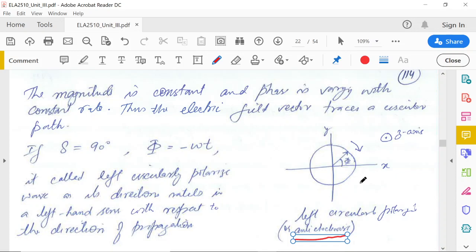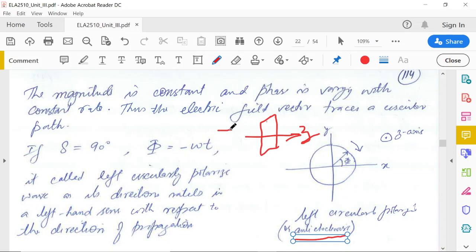So why is it called anti-clockwise? Because if you see from the back side, the wave is moving in the z direction. So if z is this one, and you're moving in this direction along the z axis. Instead of seeing from this side, we are watching from, for example, this plane where we are watching the figure of the polarized wave.